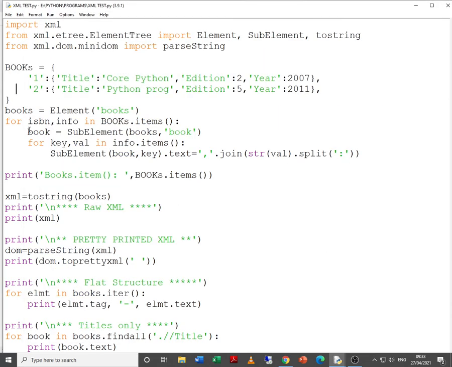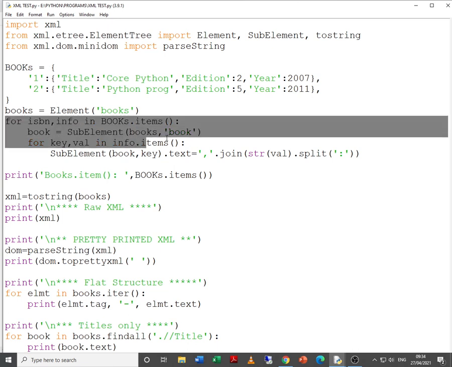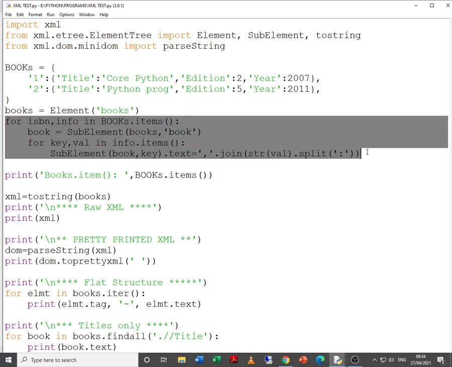So what we are trying to do is key comma value pair in books.items. book is equal to SubElement. Now SubElement means the child tag, books comma book. Now here we are actually taking key comma value in info.items. Because it's a nested dictionary, this is the outer dictionary, this is the inner dictionary. Because it is a nested dictionary, that is why we are having a nested for loop over here to go through this entire dictionary.